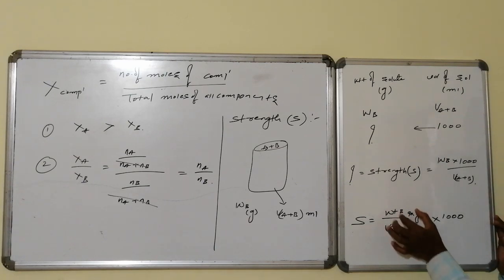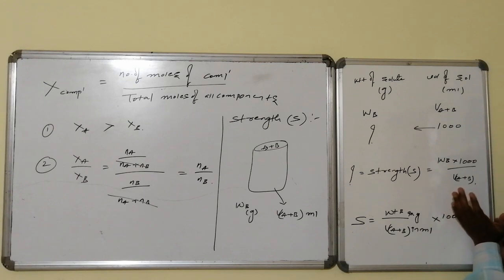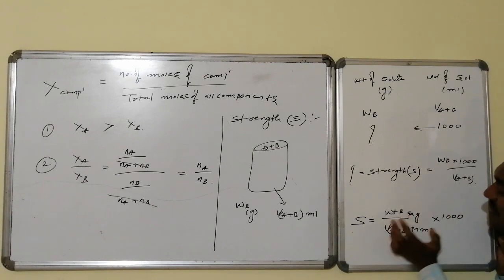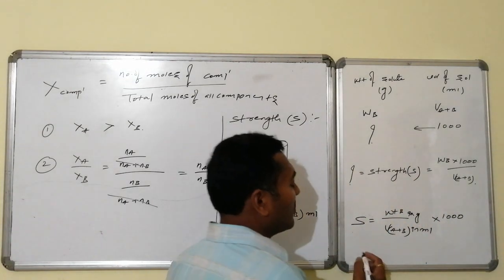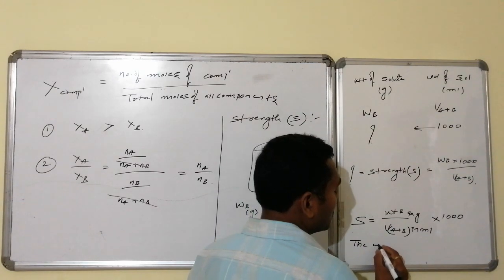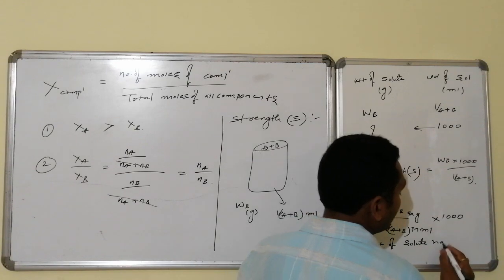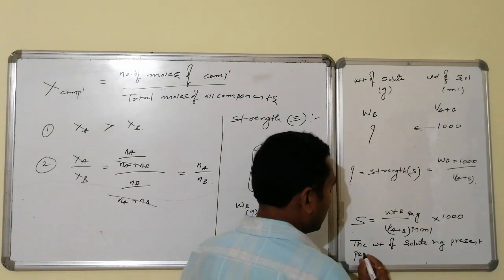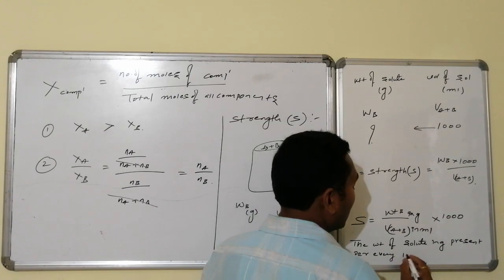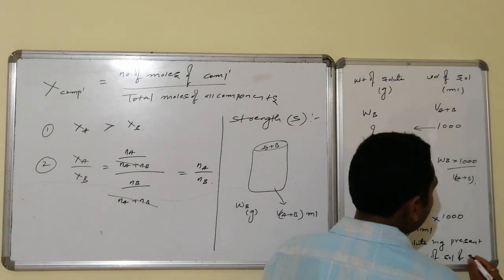That is the quantity of solute in 1 ml, and to get it for 1000 ml we multiply by 1000. Within 1000 ml of total volume, the weight of solute present in grams is known as its corresponding strength. Hence, strength can be defined as the weight of solute in grams present for every 1000 ml of solution.